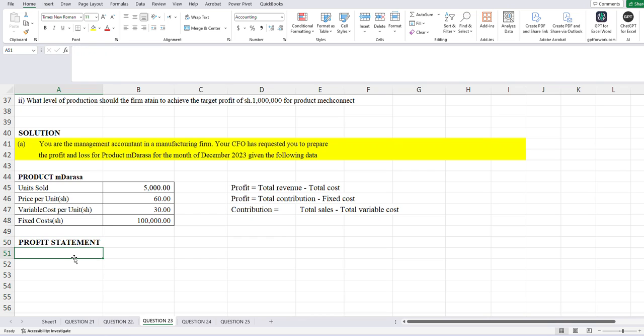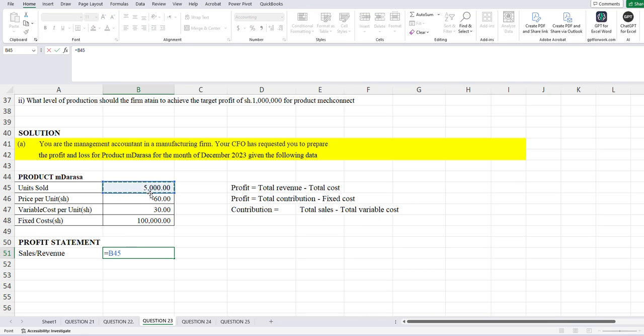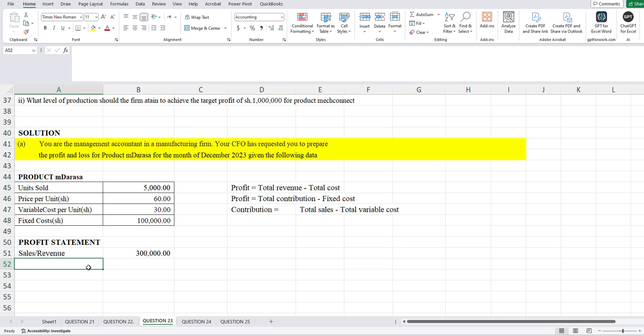I'll be having number one, our sales. Talk about our sales slash revenue, where I'm having my units sold times the selling price per unit. We're having our variable costs.